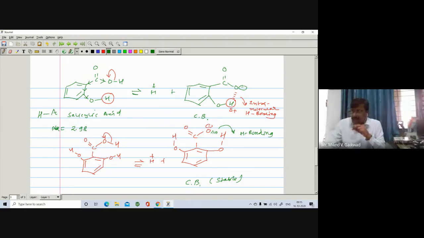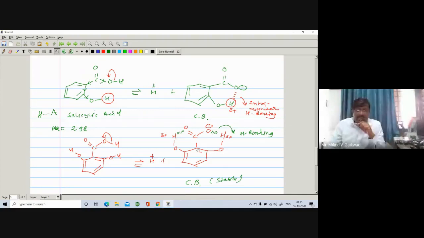So here, if you see this second OH, again there is a generation of partial negative and partial positive. Partial positive, here also partial positive. It is also nearer to the oxygen. So there is a formation of two hydrogen bonds, and the size of the ring is 1, 2, 3, 4, 5, 6. So there is a generation of a 6-membered ring. So you create a 6-membered ring, and it is found to be more stable.